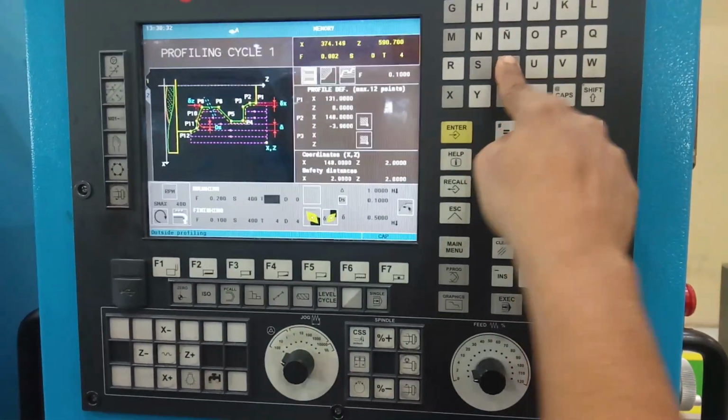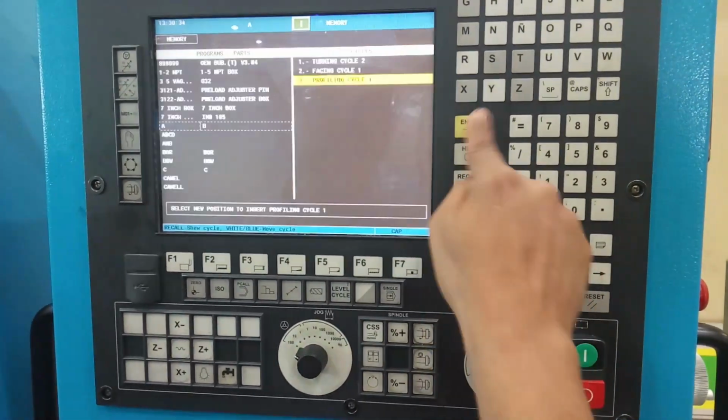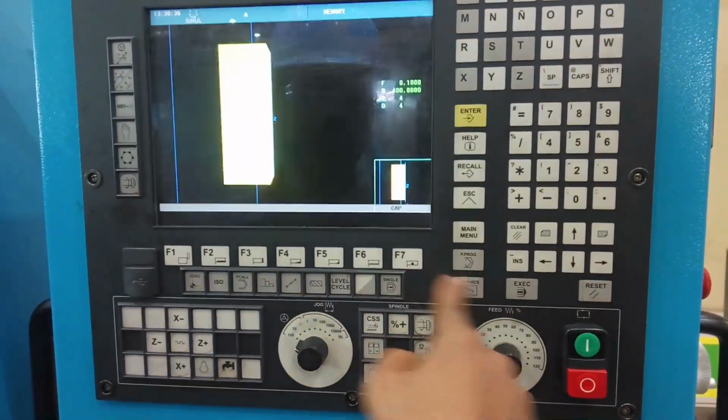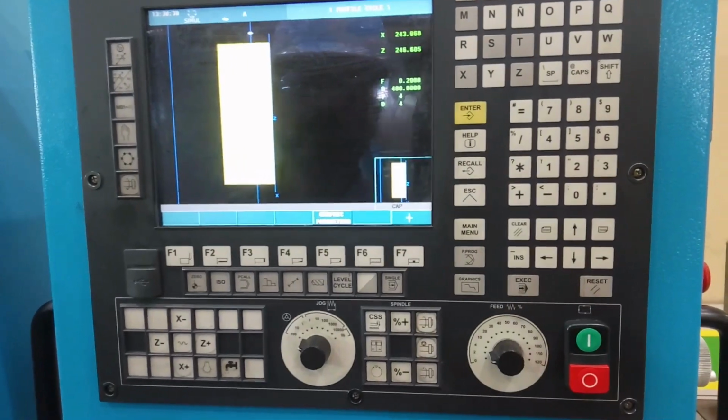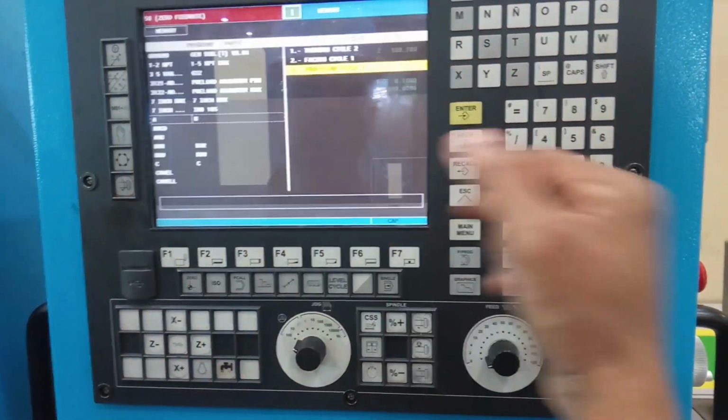Now again recall T4 enter. If you forget here, they go direct to finish first. Then again graph check. Khalas. So now we start this one, the small profile.